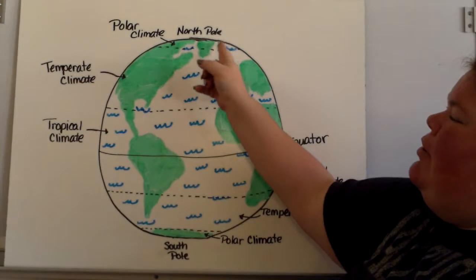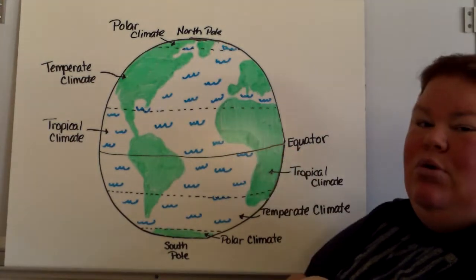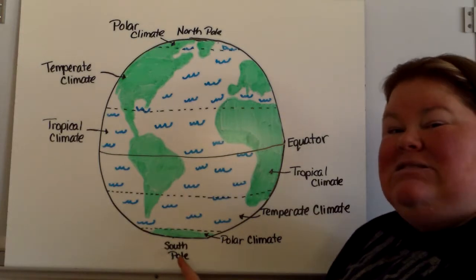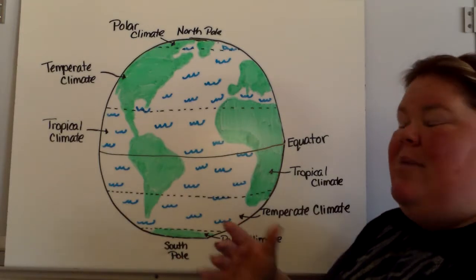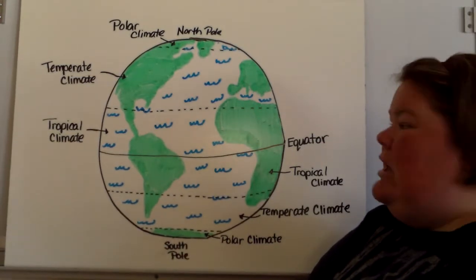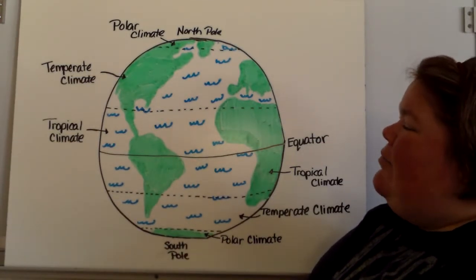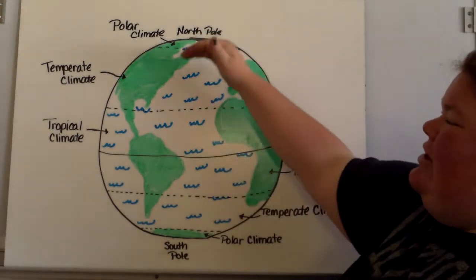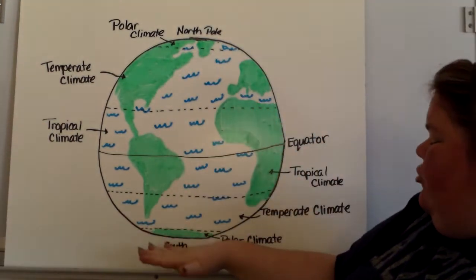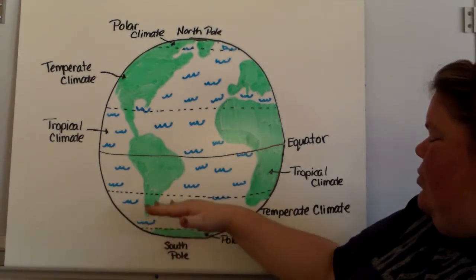You have the polar climate up near the North Pole, and you have the polar climate at the South Pole. So the polar climates are going to be at the top and bottom of the earth, basically. Then we have the temperate climate, which is going to be just south of the polar climate up north, and then just north of the southern polar climate.